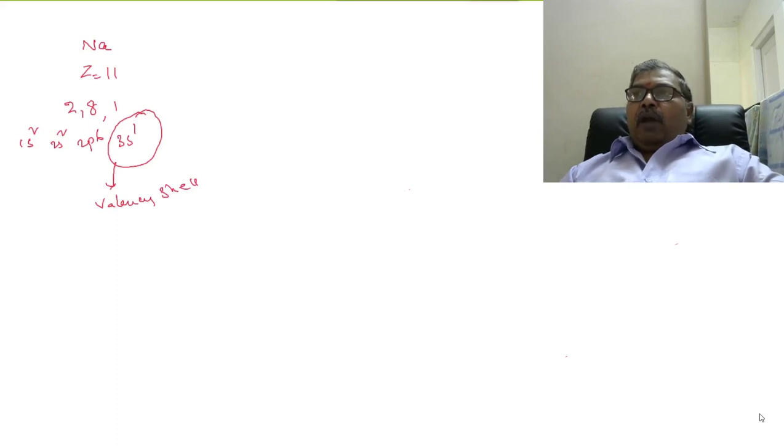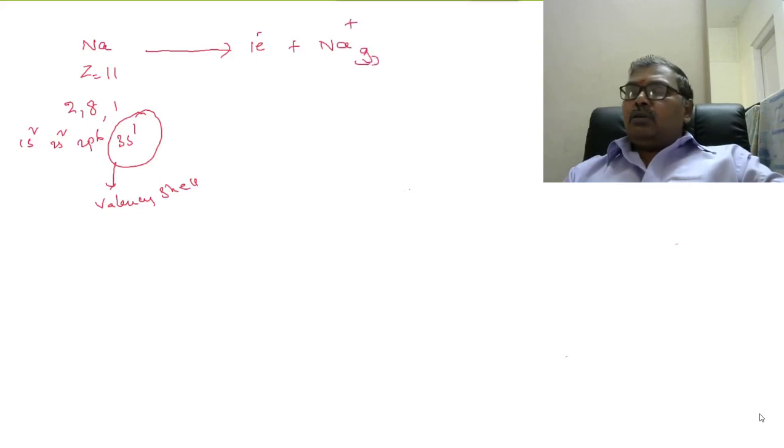Because of having only one electron in the outermost orbit, sodium is unstable. Therefore, to get stability, the sodium atom loses one electron. So, when sodium loses one electron, it gets 1 unit positive charge because it lost one negatively charged particle.